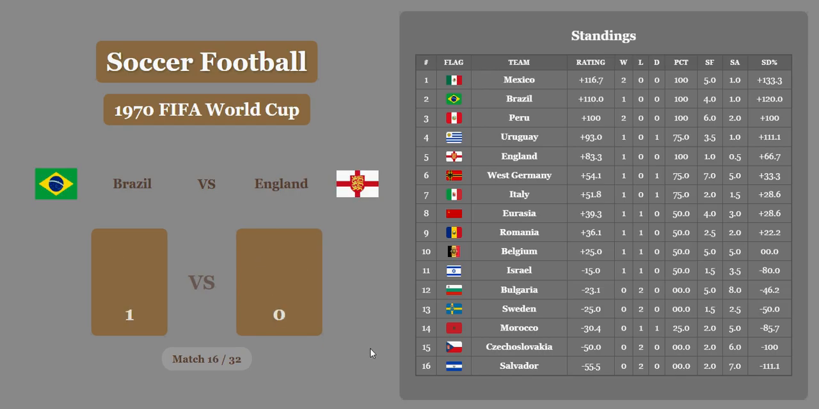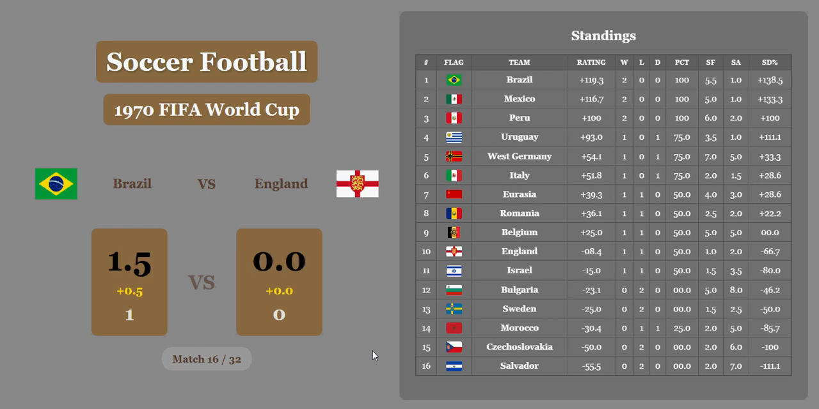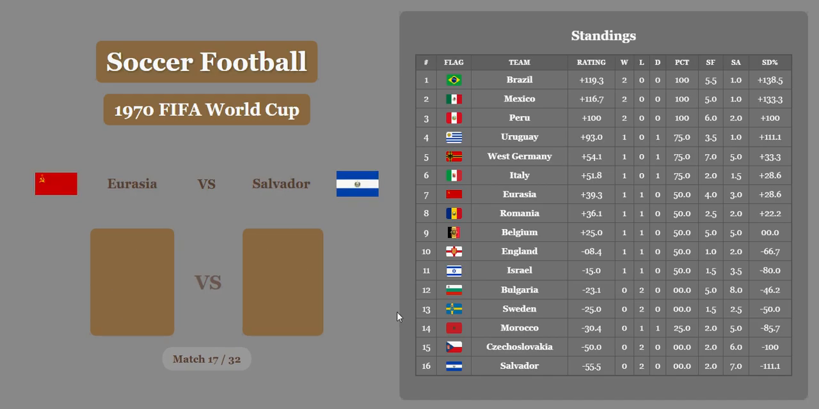Brazil versus England, 1-0. Brazil, they're going to get a half goal as well, I think. They do. So that'll be enough to move Brazil up into first place with a rating of 119.3, just barely above Mexico. Peru in 3rd. Uruguay 4th, Germany 5th right now.